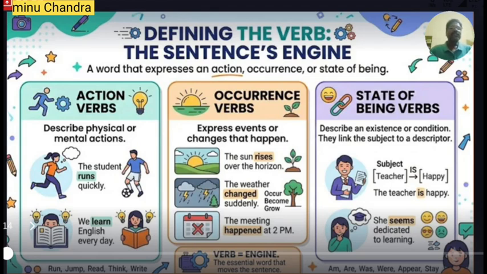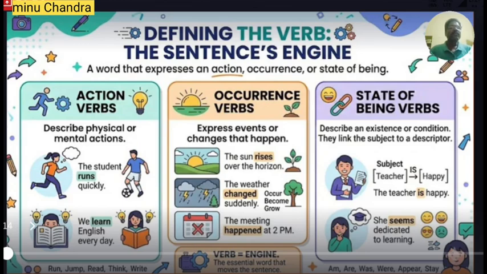In this sentence, the student is the noun phrase acting as the subject and runs is the verb. Quickly is the adverb. Here, the word runs describes the physical action that the student does. Playing is not only a physical action, it is also a mental action.